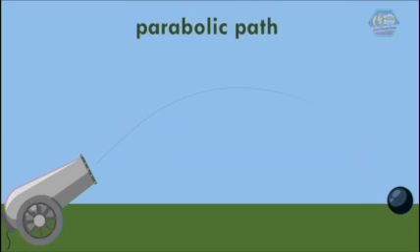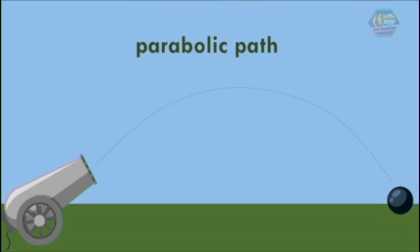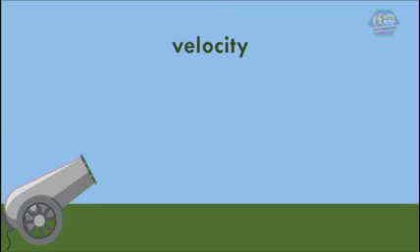Suppose you are firing a cannon at some angle. The cannonball will follow a parabolic path during its flight before it reaches the ground. Now we will try to understand the movement of the cannonball. First is its velocity. Initially, the cannonball has an initial velocity. This initial velocity can be resolved into its x direction and y direction. This means that the cannonball is moving upward while moving to the right.